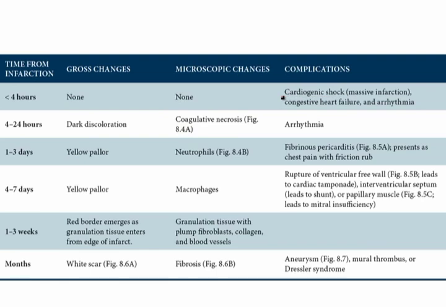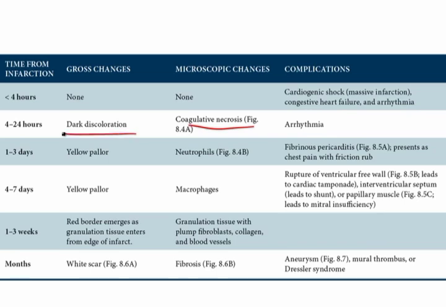Another complication that can arise in that first 4 hours is congestive heart failure, which is when blood begins to back up and is not being pumped forward well. The hallmark of that is a decreased ejection fraction. And the final complication would be arrhythmia. Arrhythmia is an early complication that occurs in that first day. Now, after the first 4 hours, you're going to begin the process of coagulative necrosis, and that's going to take 1 day. Again, the hallmark of coagulative necrosis will be pyknosis, karyorrhexis, karyolysis, and what you're going to see on gross exam will be dark discoloration of the heart.